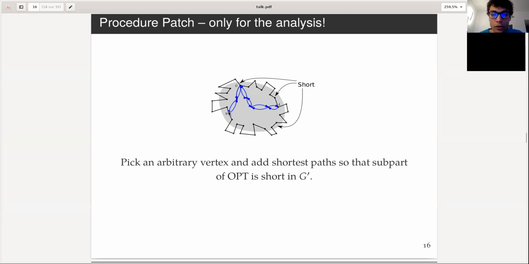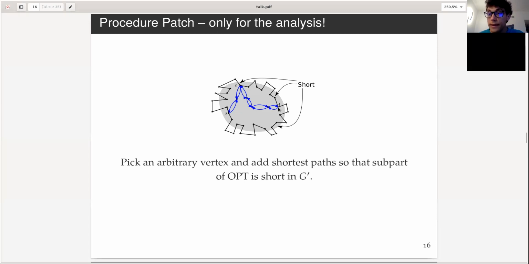And then I'm going to add the shortest path from each of the marked vertices to the original vertex. So what do we have? We have that the length of each segment between consecutive marked vertices is at most log n over epsilon times the diameter of the gray area. So each segment that I'm considering like this, each path like this, is small.